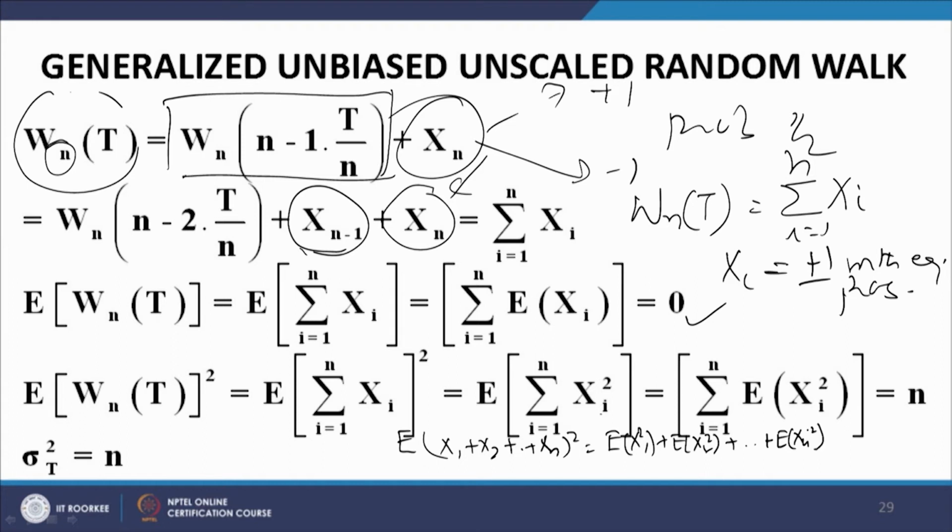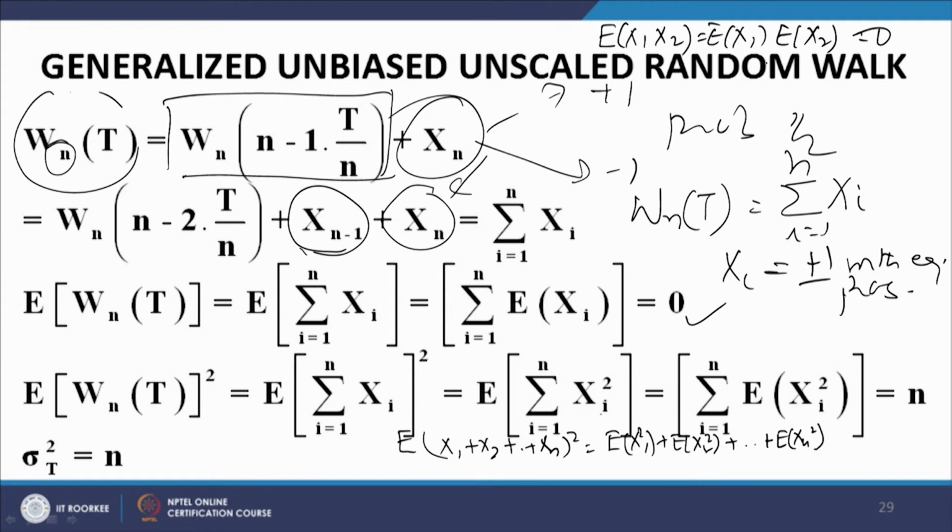Why are we able to do this? We are able to do this because the cross terms do not contribute to the summation. Remember, what do we have? We have E x1 x2 is equal to E x1 E x2, that is equal to 0. Why is this 0? Why can we write it like this?